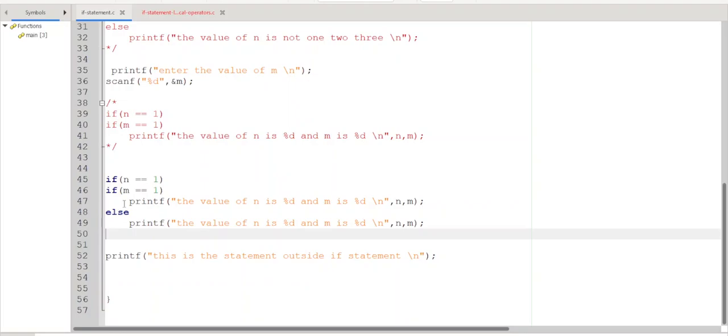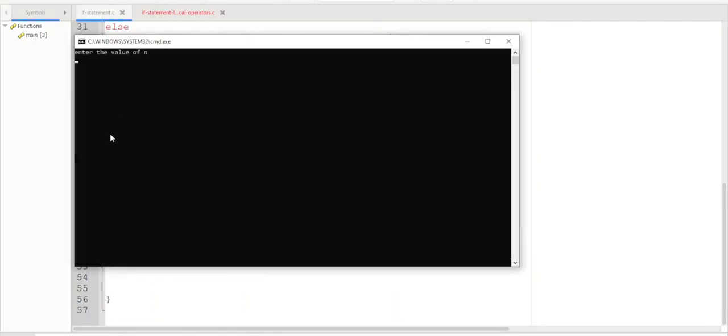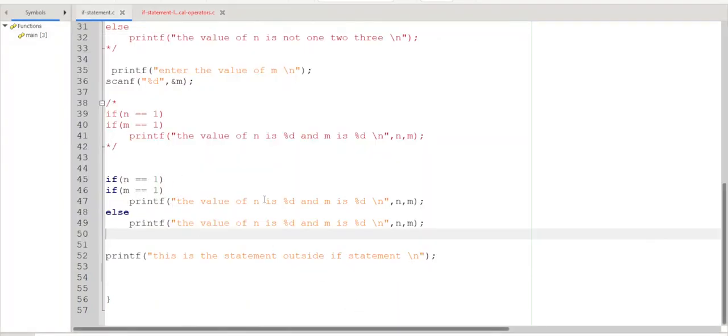What is the issue? If m equal to 1. What is the issue? Let me check with other cases. 2. Okay, because n is 2, this statement should not be executed, so this will skip. But if n equal to 1 and if m equal to 1, this statement should be executed. If n equal to 1 and if m not equal to 1, this statement should